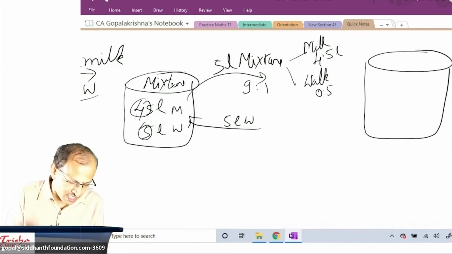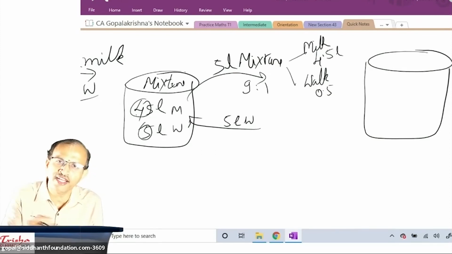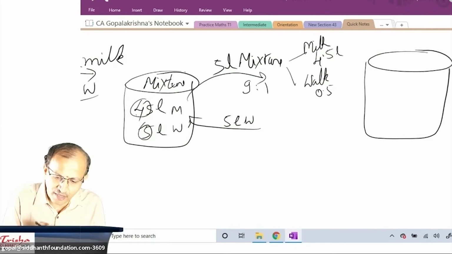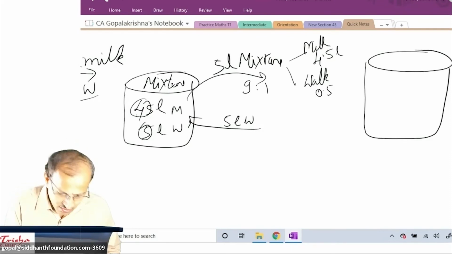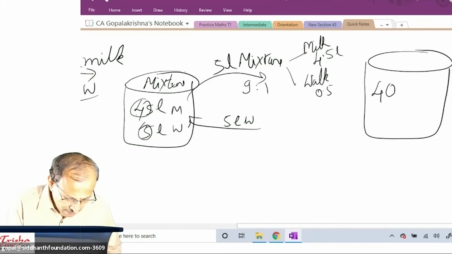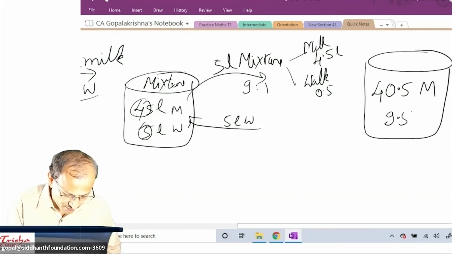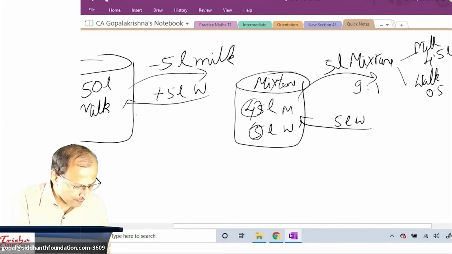In the mixture, 4.5 liter milk out and 0.5 liter water out. I am not worried about the water content. Identify the milk content. So it is, as some of you said, 40.5 liter milk. Remaining all are water only. That is 9.5.